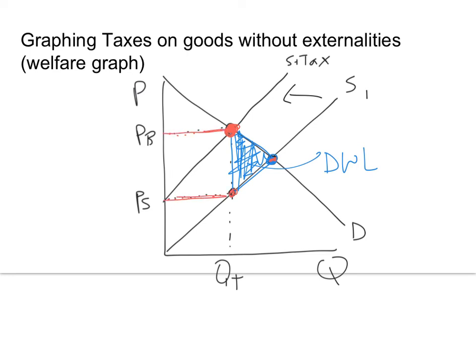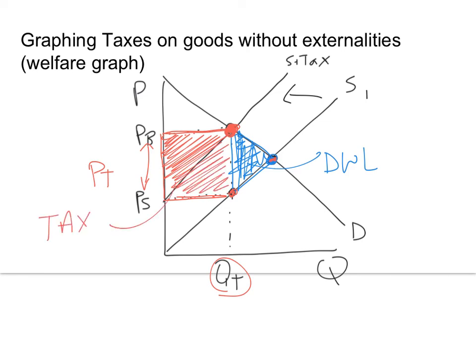So this creates this other box here, the vertical distance between what the buyers are paying and what the sellers are receiving. That is the price of the tax, that vertical distance between those two. So the price of the tax times the quantity of the tax, this rectangle, that is tax revenue. So that is how much money the government is making off of this tax on books. Then we can see a little more clearly our two triangles that are going to be consumer and producer surplus.